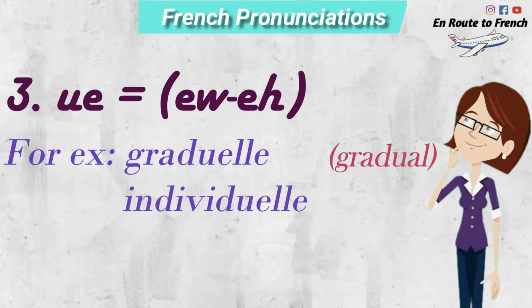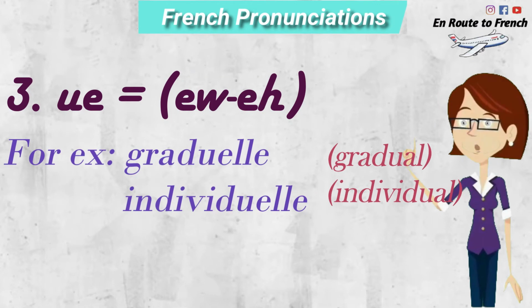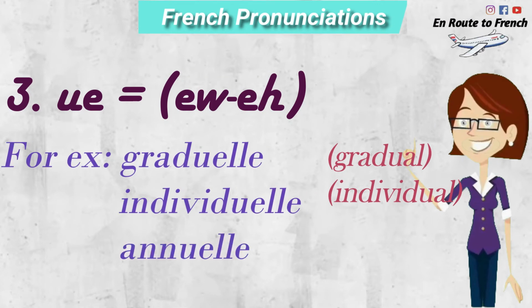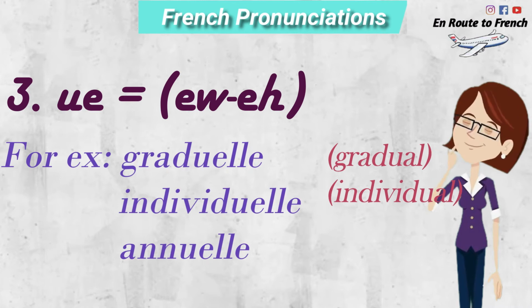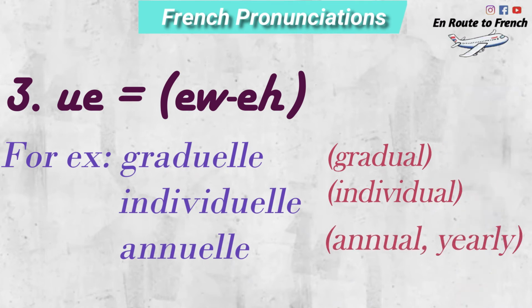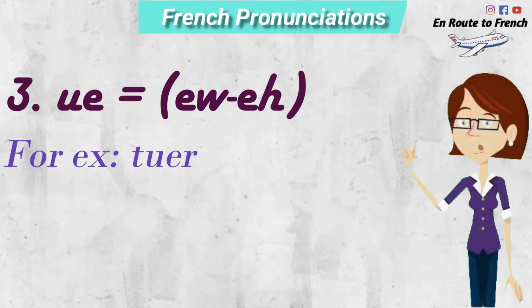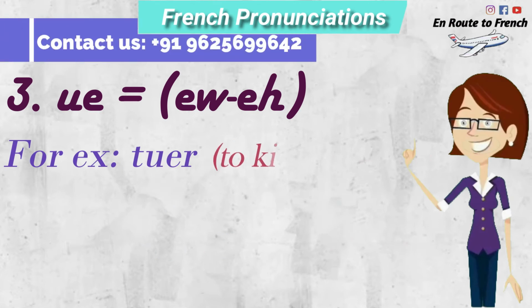Individuel, which means individual. Annuel, which means annual or yearly. Tuer, which means to kill.